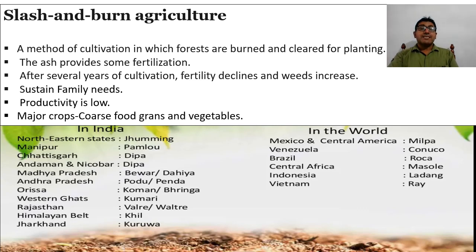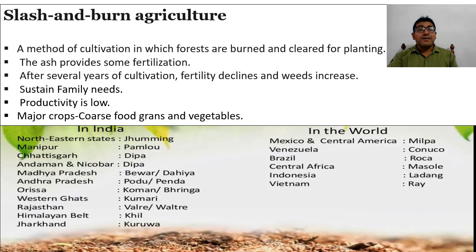Next, the major crops are coarse food grains and vegetables, which can be easily grown, even on zero tillage areas. This type of agriculture is very common in all parts of the world. In India, in different parts of the country, it is known by different names. In the northeastern states it is very popular; it is jhuming farming, mainly in Assam and other northeastern states.